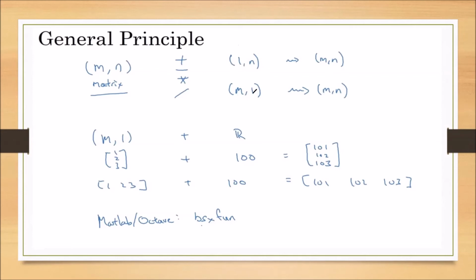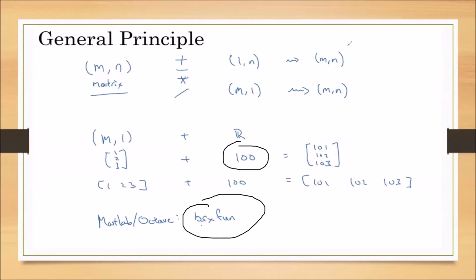If the columns are 1, then the number of rows m should match the number of rows of the first matrix. Only then is broadcasting applicable. In MATLAB or in Octave, whenever we want to use this kind of principle, we have to use the bsxfun function. When we use a single scalar 100, then also broadcasting will be applicable.